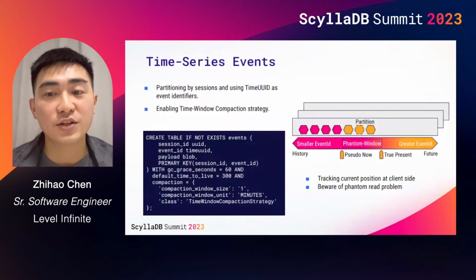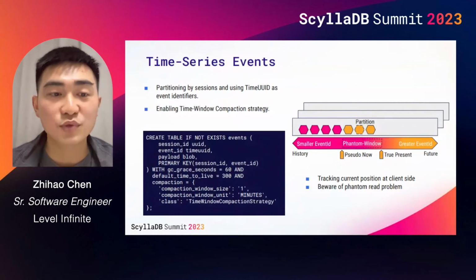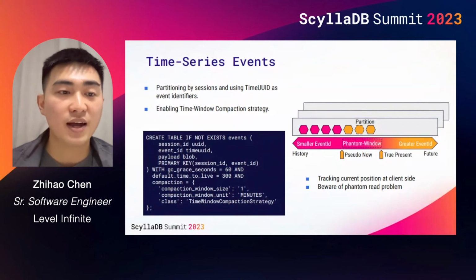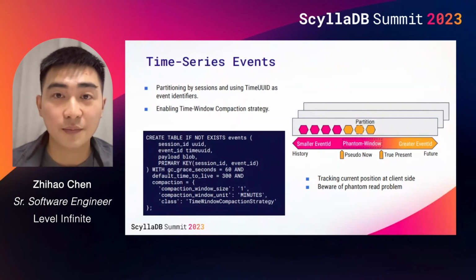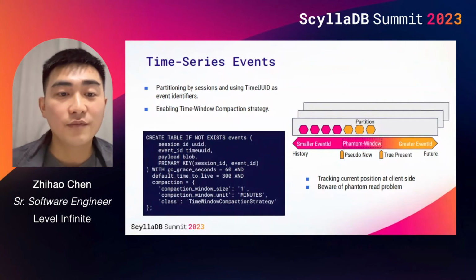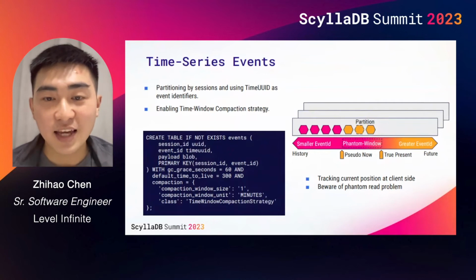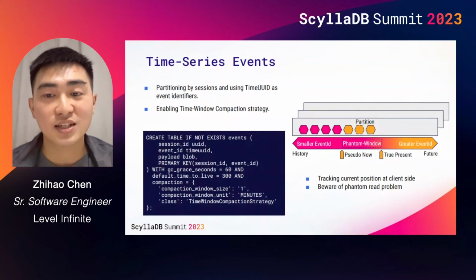Retrieving new events by checking the most recent event ID relies on the assumption that no events with a smaller ID will be committed in the future. The assumption may not always hold. For example, if two nodes generate two event identifiers at the same time, an event with a smaller ID may be inserted later than an event with a larger ID.